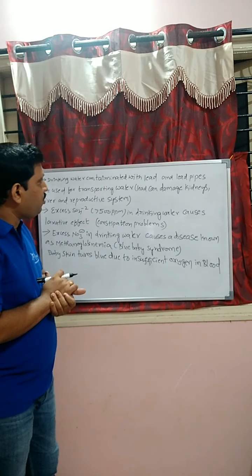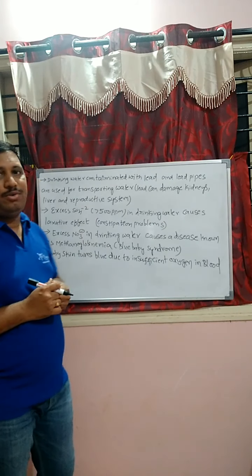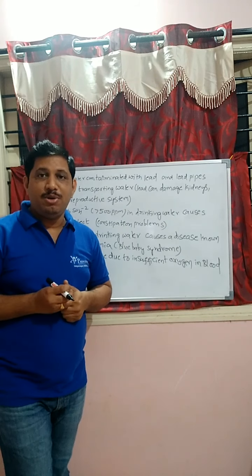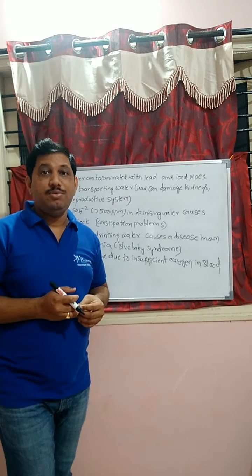Next continuation, students. Drinking water contaminated with lead when lead pipes are used for transporting water. Lead can damage kidneys, liver and the reproductive system, because lead is also a toxic element.